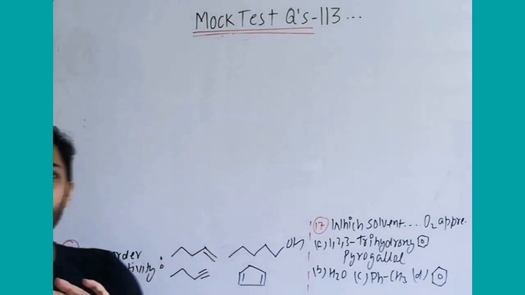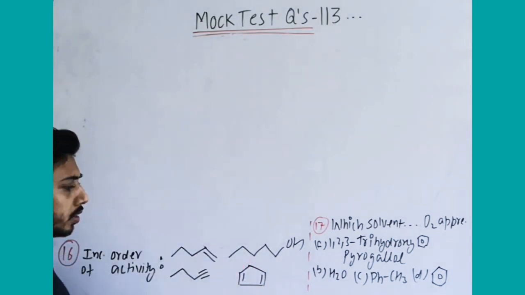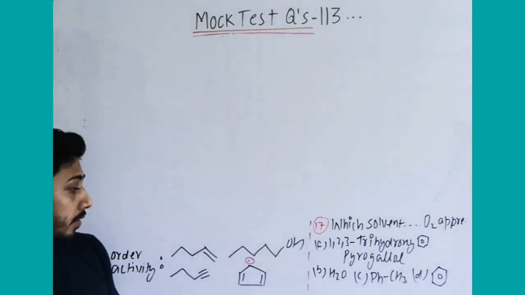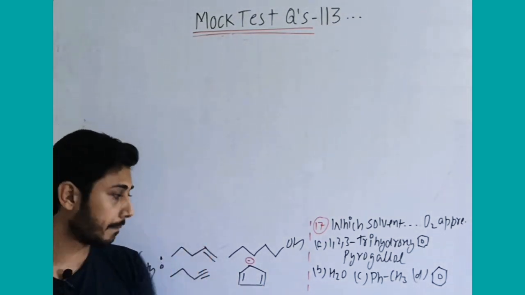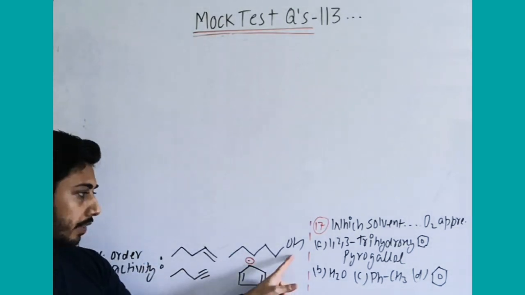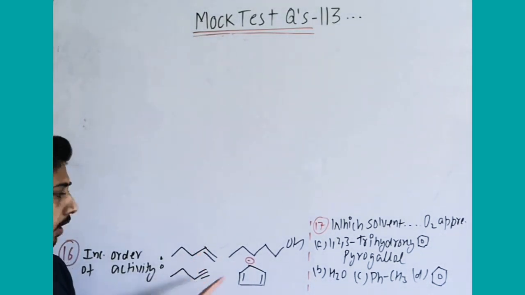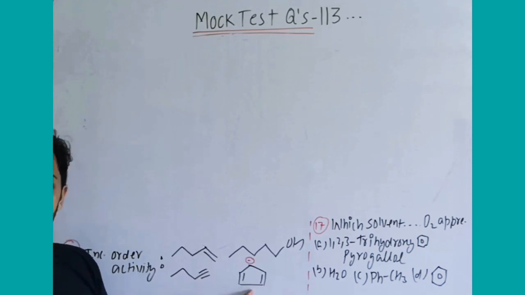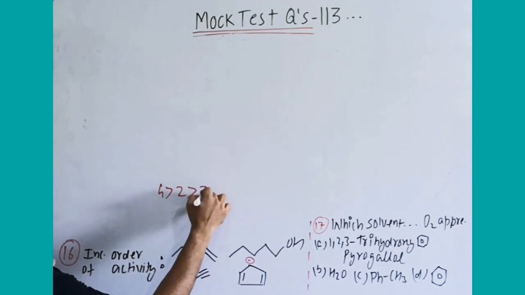So there will be two possibilities. Either you write first, or second. Why this second? Because we know after the loss of H plus it becomes aromatic. It is one of the strongest carbon acids, this one. Why? Because of the loss of H plus it becomes the aromatic cyclopentadienyl ion. So one possibility is that you consider first, that is 2, 4, terminal alkyne more than alkene, so 2, 4, 3, 1. But they have not given this option, they have given only one option which is relevant for us, that this is maximum, which is 4th, then 2, then alkyne, which is 3, and then 1.